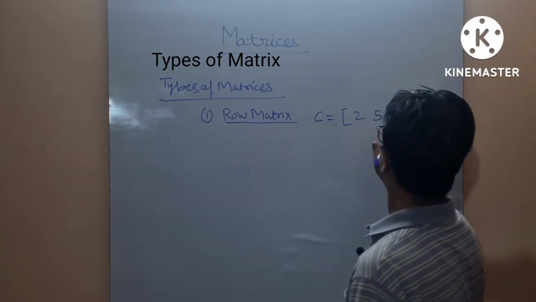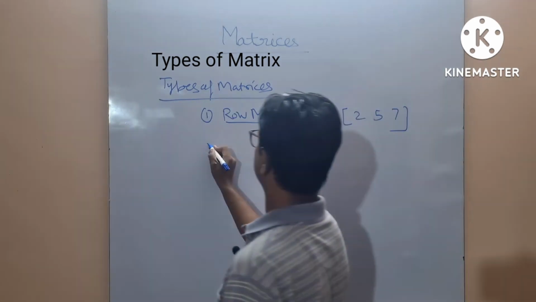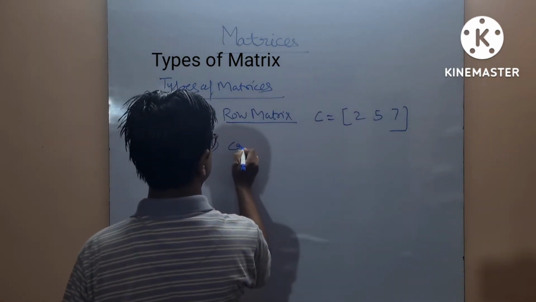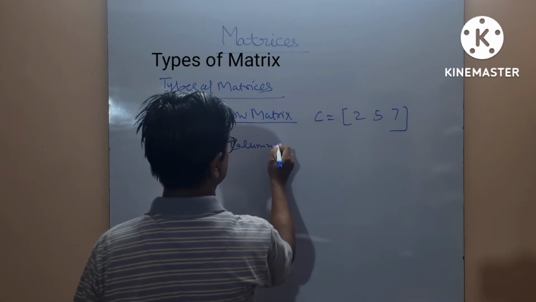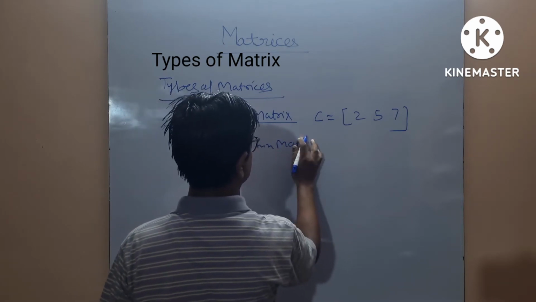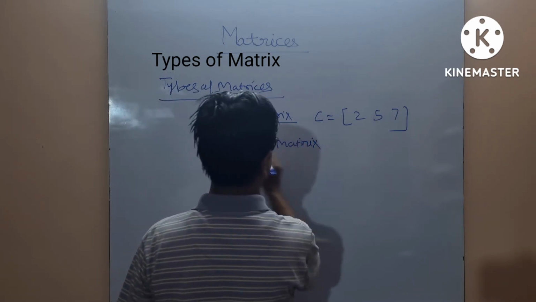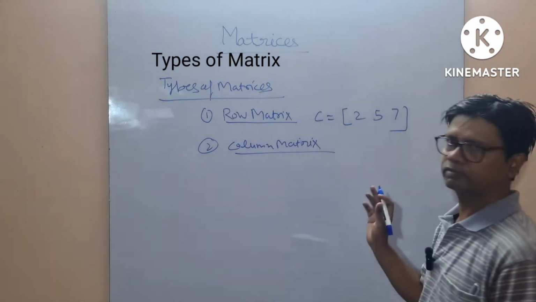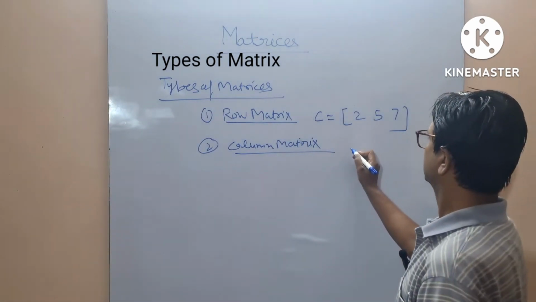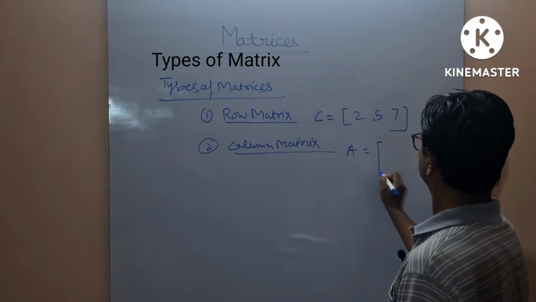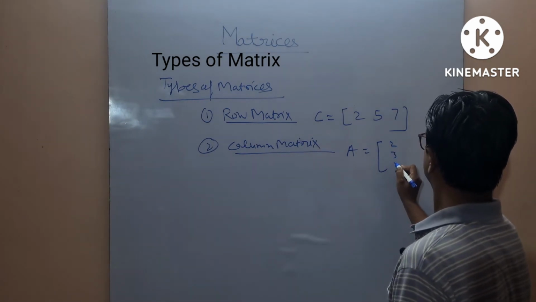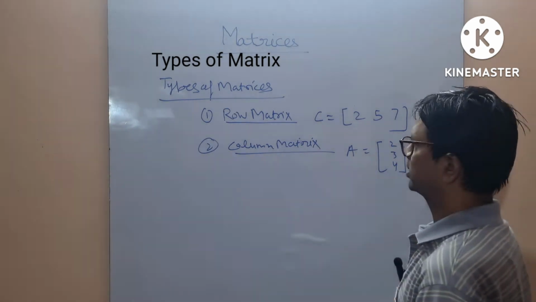This is your row matrix. Column matrix: a matrix which has only one column is known as a column matrix. This is your column matrix.